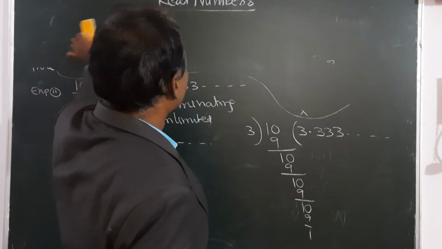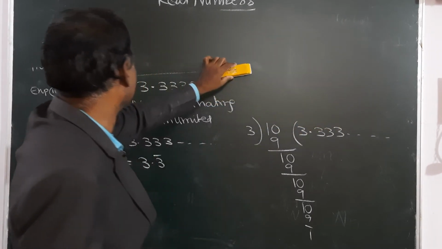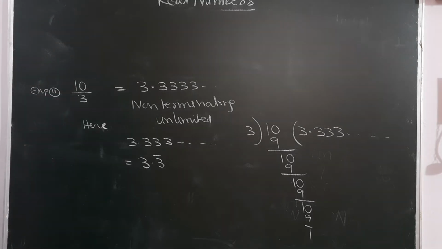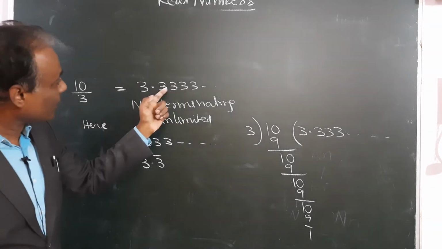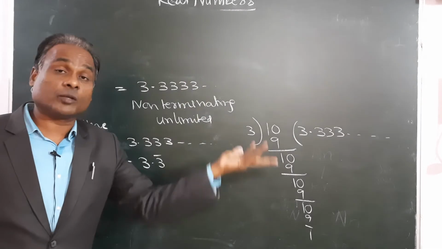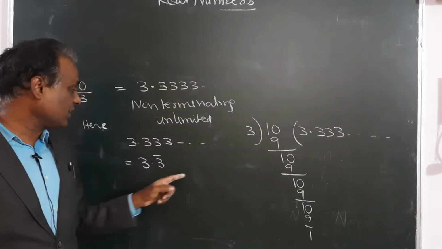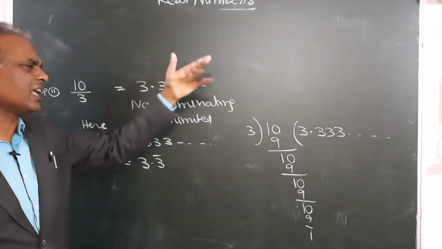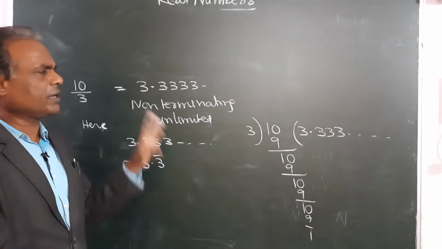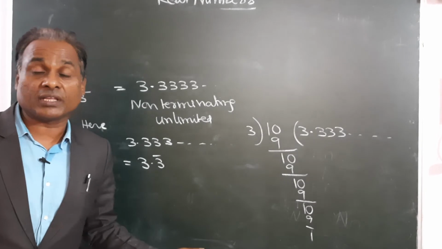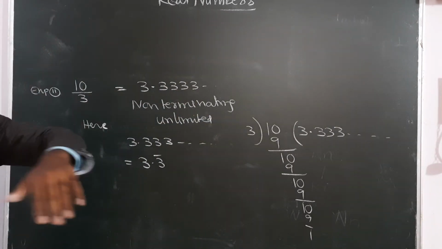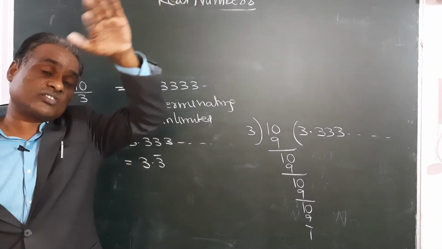Again, in non-terminating there are two types. The numbers may repeat like this or they may not repeat. If the numbers are repeating like this, it can be written with a bar, so then it comes under rational numbers. But if irregular numbers are coming, with no limit, if different numbers are coming, then it is not a rational number. I will explain that concept later, and after that I will give the real number definition also.